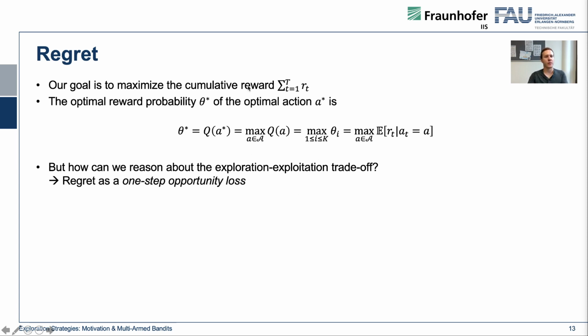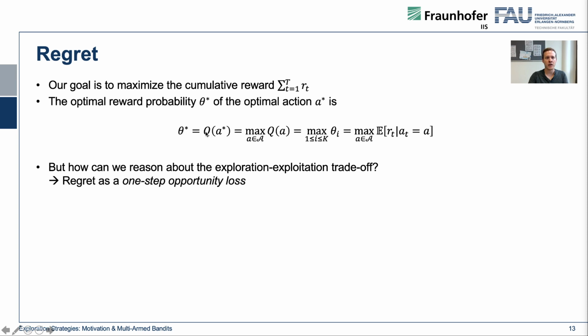So still our goal is to maximize the cumulative reward. Let's first define the optimal reward probability theta star of the optimal action A star. So theta star is the optimal reward probability that we can get. This is the maximum we can get. If we always play the best machine, this is what we can expect from our MDP if we play optimally.